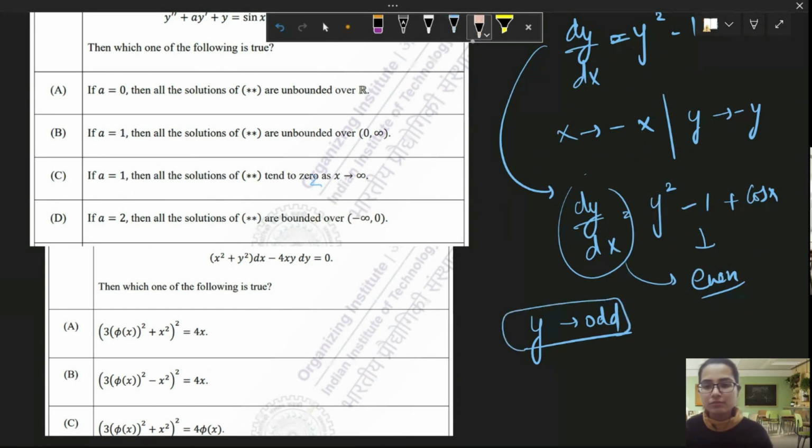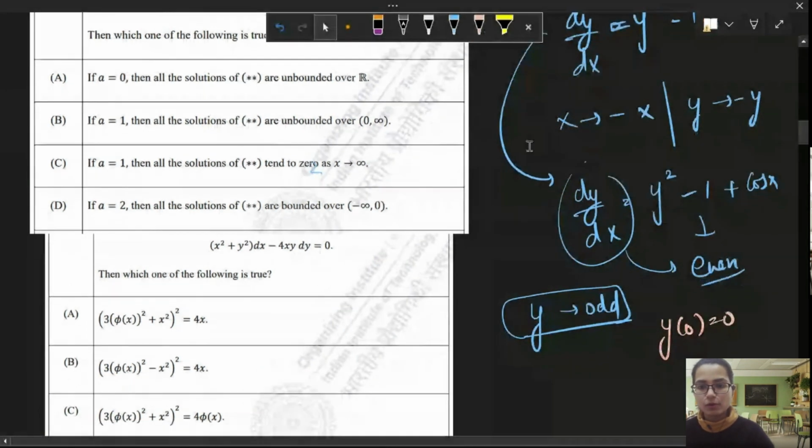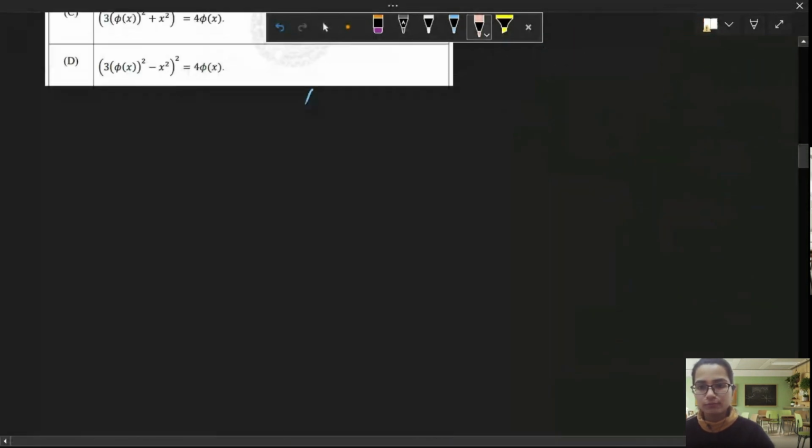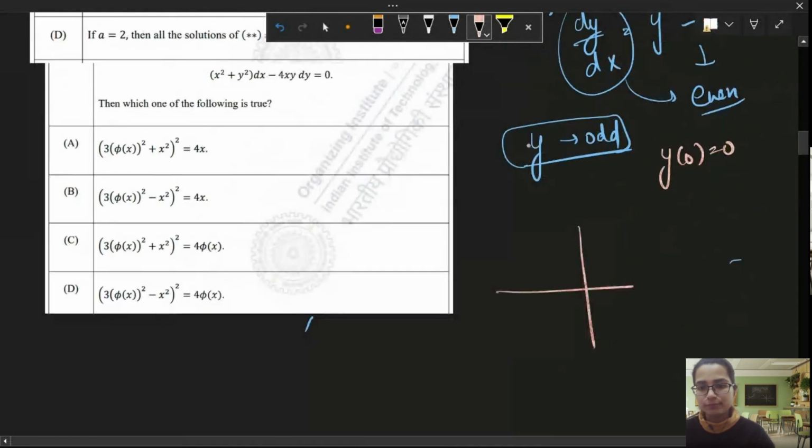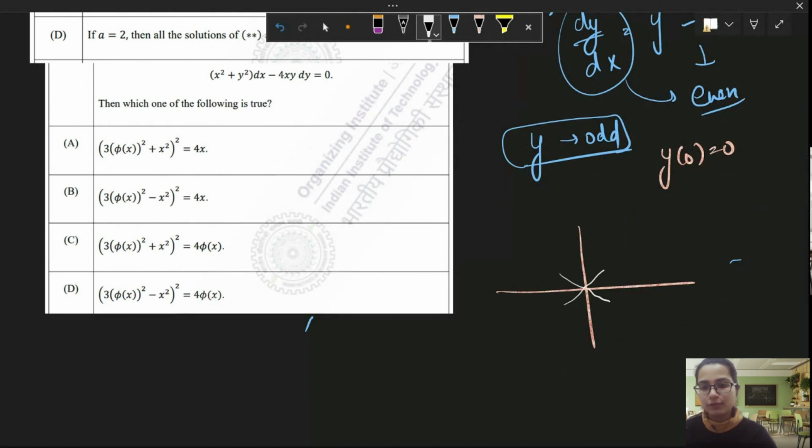Also, they have given us y0 is equal to 0. That means this odd function passes through the origin (0, 0). So our graph may look like this or this. You'll have some graph here and something like this here, or you might have a graph like this.